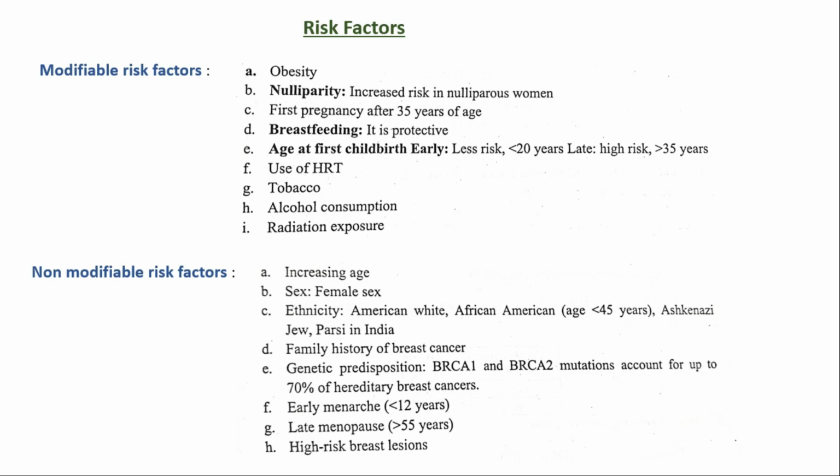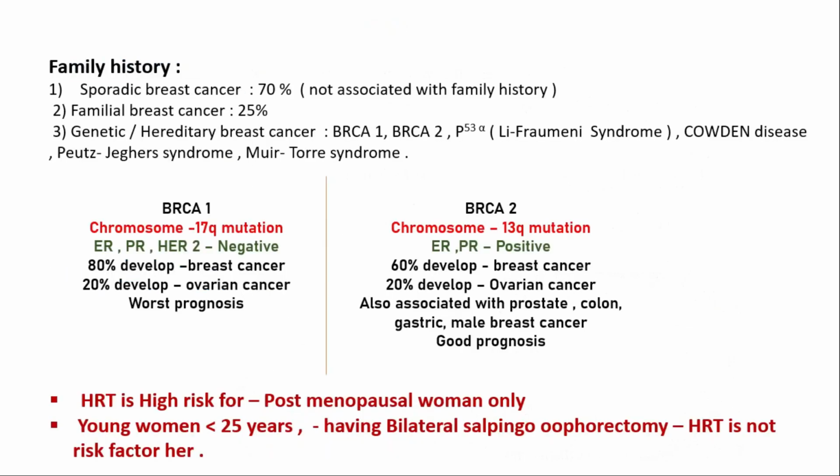Ethnicity, family history, which we'll discuss later, genetic predisposition, early menarche, less than 12 years old, and late menopause, more than 55 years old, are also non-modifiable risk factors, because it means a longer duration of exposure to estrogen in their reproductive life, and a high risk of breast lesion. So what is the importance of family history?